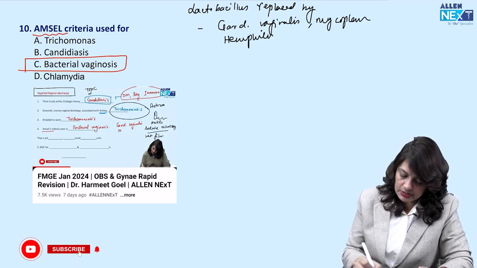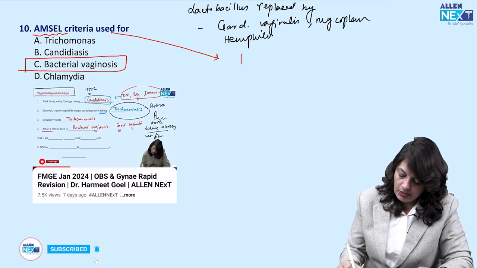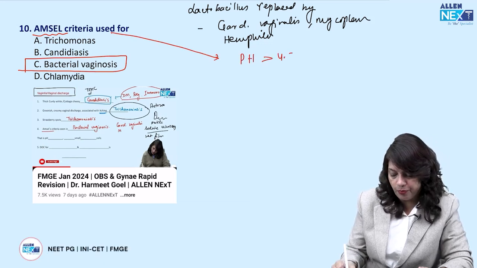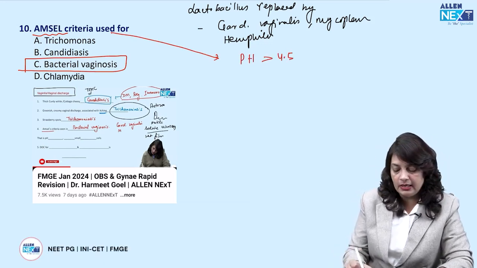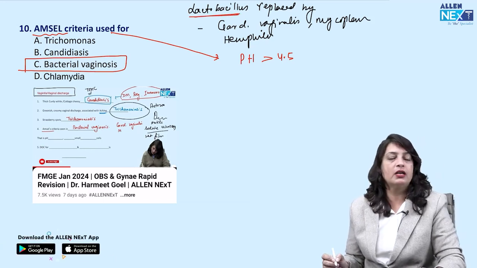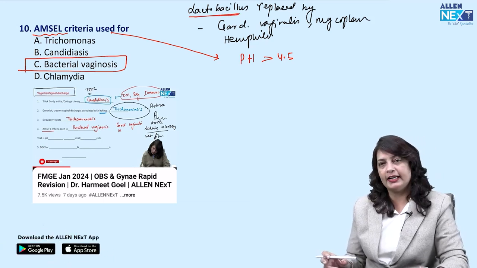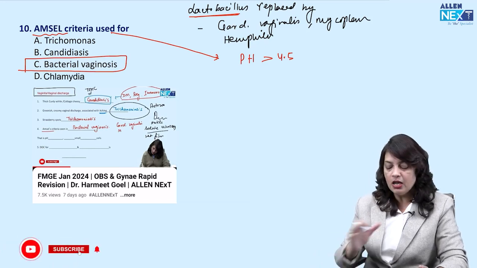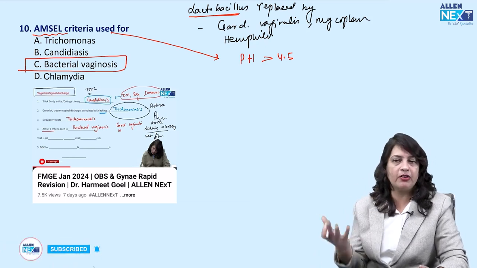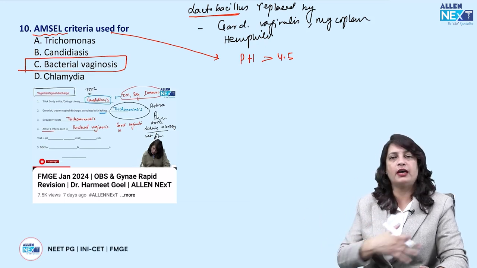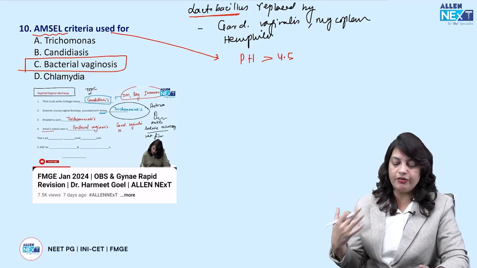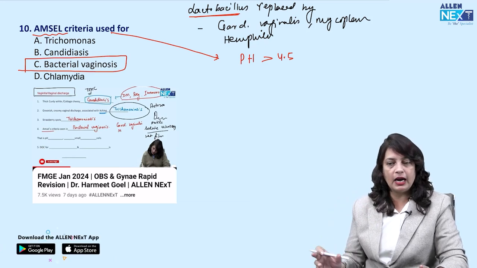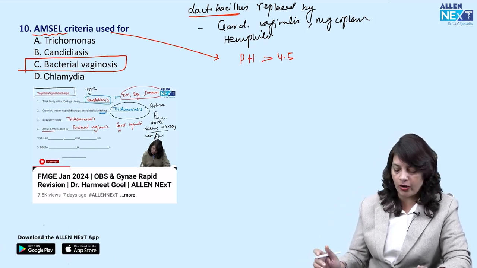And the Amsel's criteria includes when the pH is more than 4.5. The lactobacillus is the bacilli which converts the glycogen into lactic acid, making the pH of the vagina acidic, which inhibits the growth of pathogens. So whenever lactobacillus has been replaced, the pH of the vagina goes towards alkaline, which favors the growth of Gardnerella vaginalis and other microorganisms.